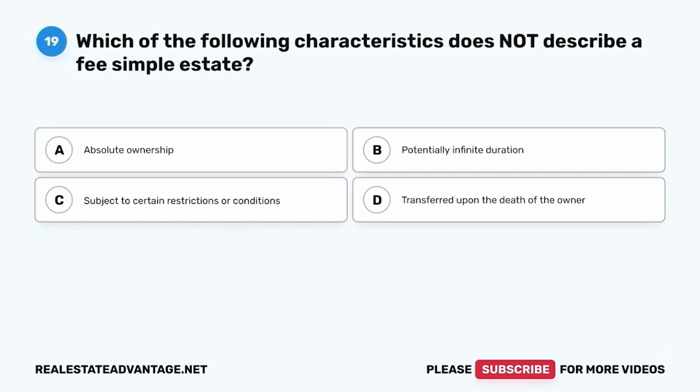Question 19. Which of the following characteristics does not describe a fee simple estate? A.